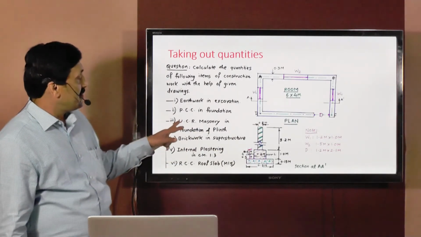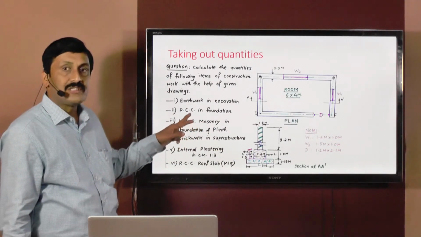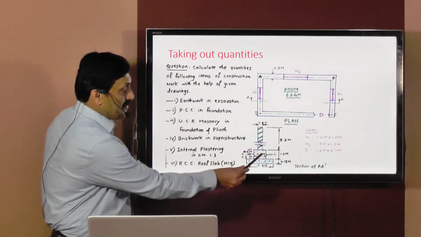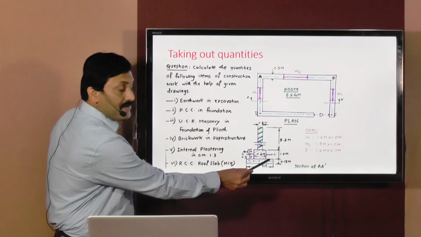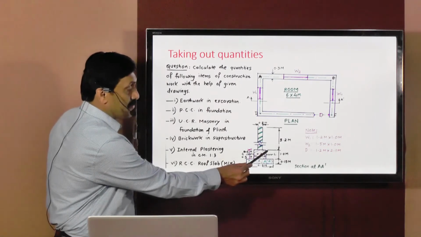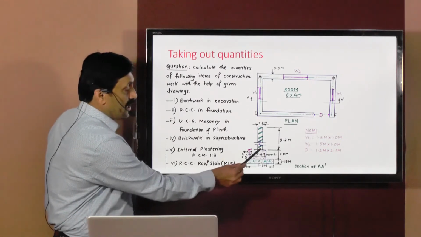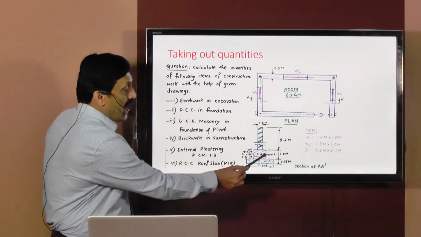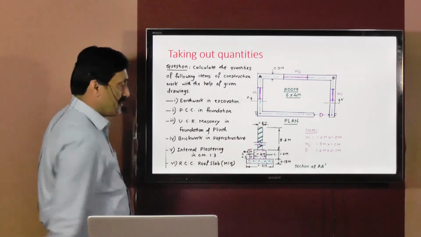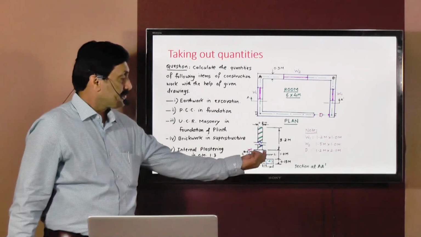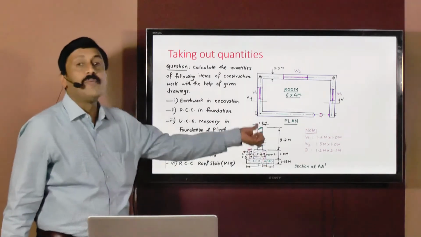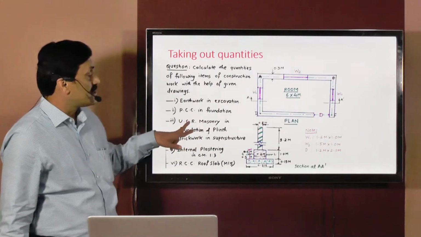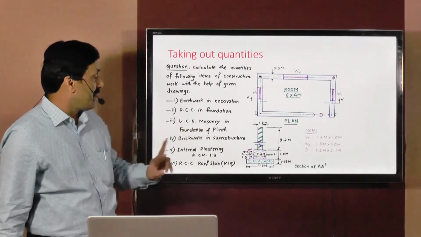Third item is UCR, that is uncoursed rubble masonry in foundation and plinth. In foundation and plinth means below ground level there is a foundation and above ground level it's a plinth. So what is the quantity of UCR masonry in foundation, that is below ground level, and in plinth, that is above ground level? Section is same, below ground level and above ground level.